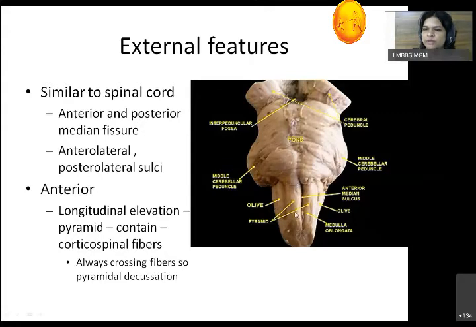Now after the pyramid, we are able to see one more sulcus called the anterolateral sulcus. This anterolateral sulcus separates another longitudinal elevation, called the olive, from the pyramid. It is called an olive because underneath this olive, there is gray matter, that is a nucleus, called the inferior olivary nucleus.